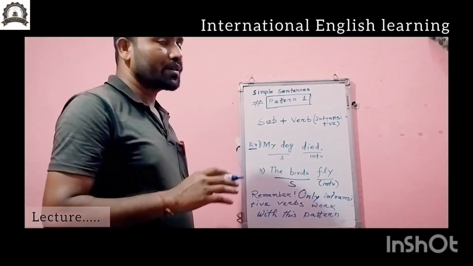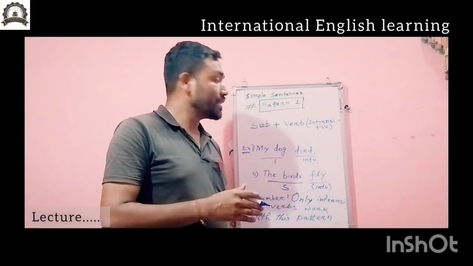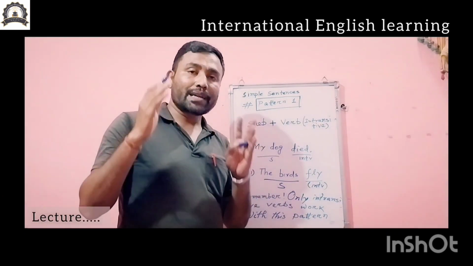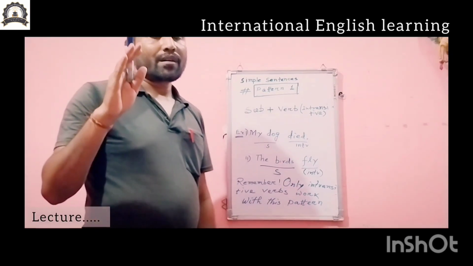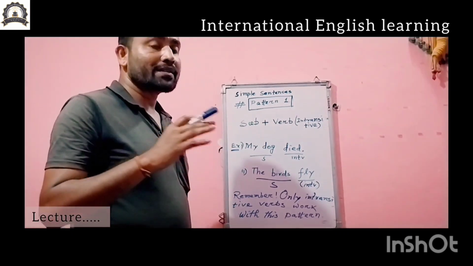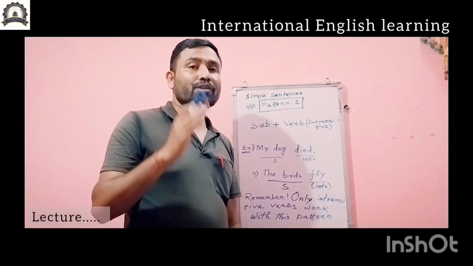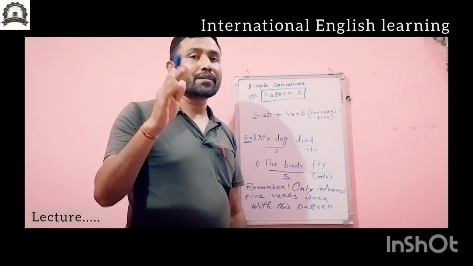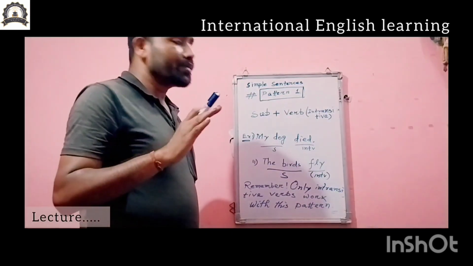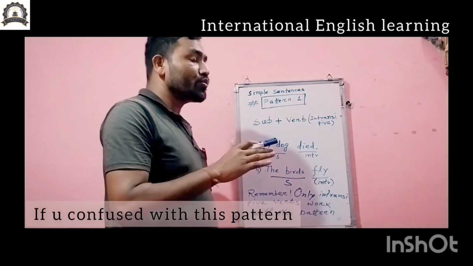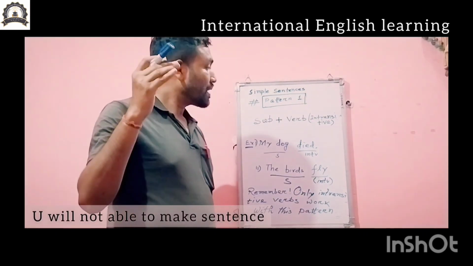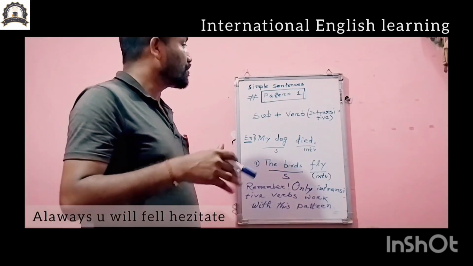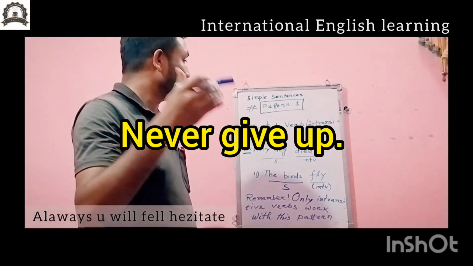You should not use a transitive verb in this pattern, because a transitive verb always takes an object, and an intransitive verb does not take any object to complete its meaning. You need to remember this point. If you are confused with this pattern, you can't make this kind of sentence randomly. You will always feel some problems, some hesitation.